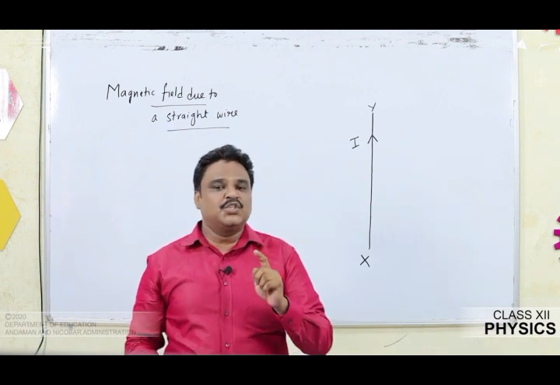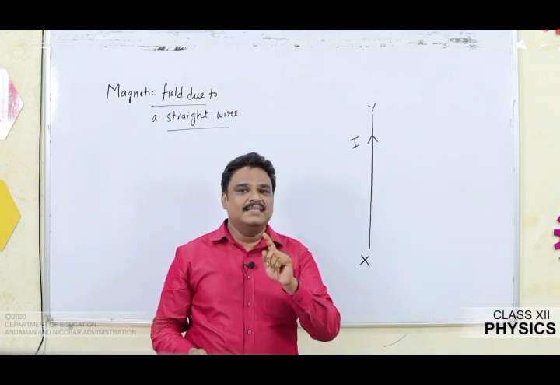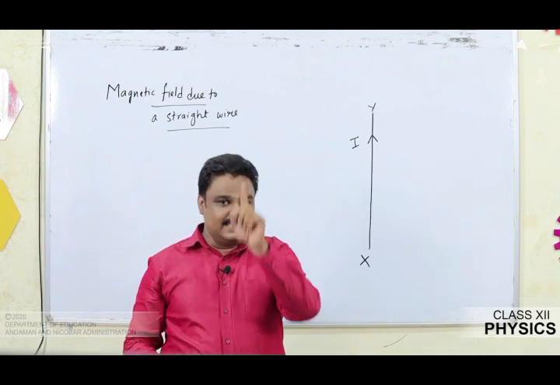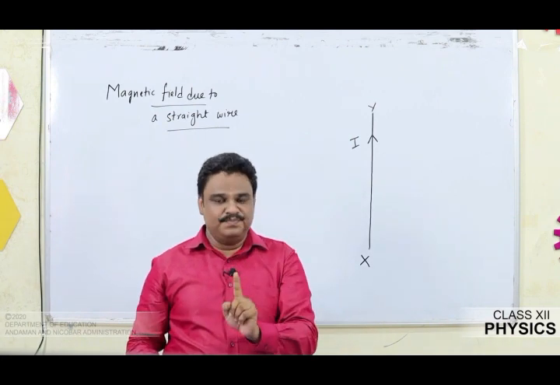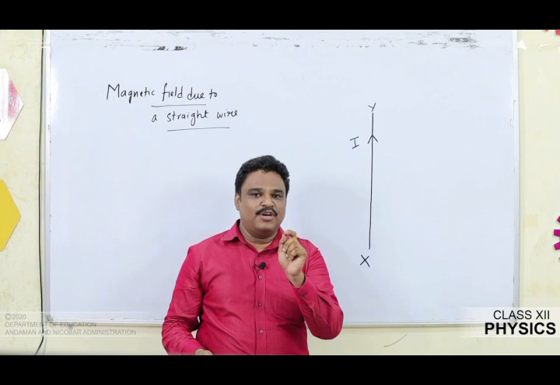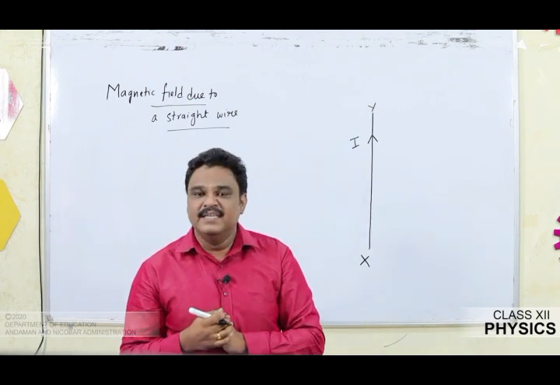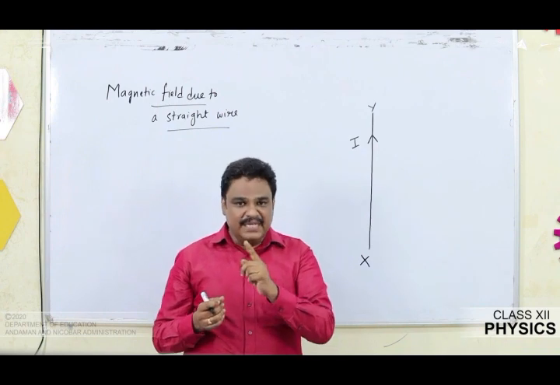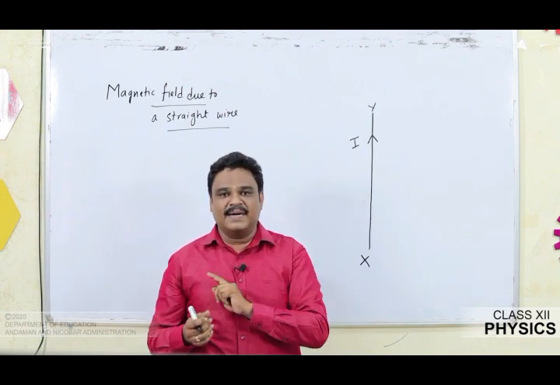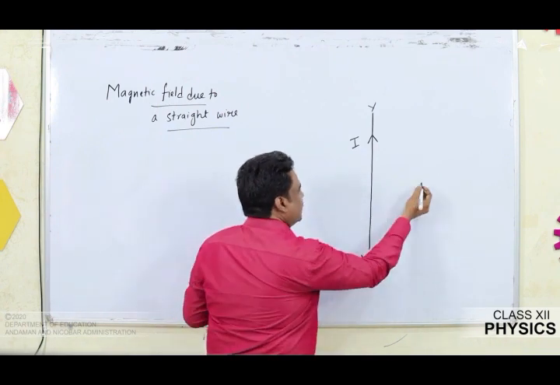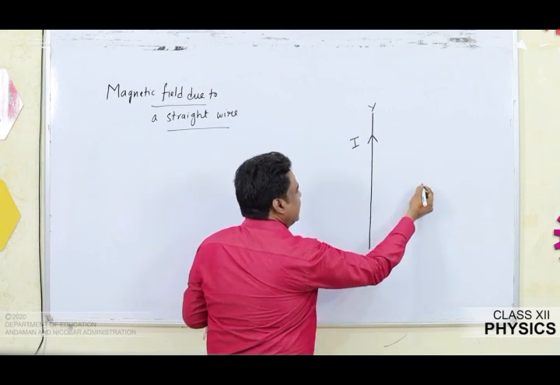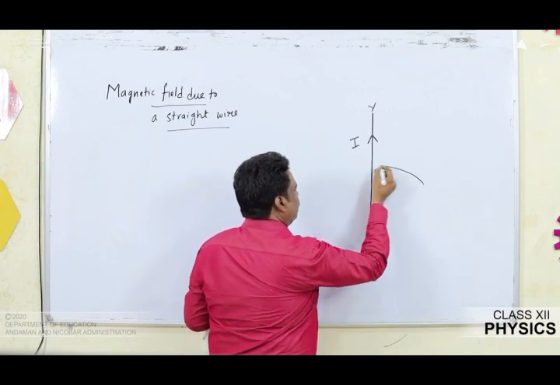So I am going to assume a closed circular path around point P such that the conductor is centered at O. With respect to P, I am going to make a closed circular path around the conductor. For a proper representation of the diagram, I am going to draw the circular loop first.